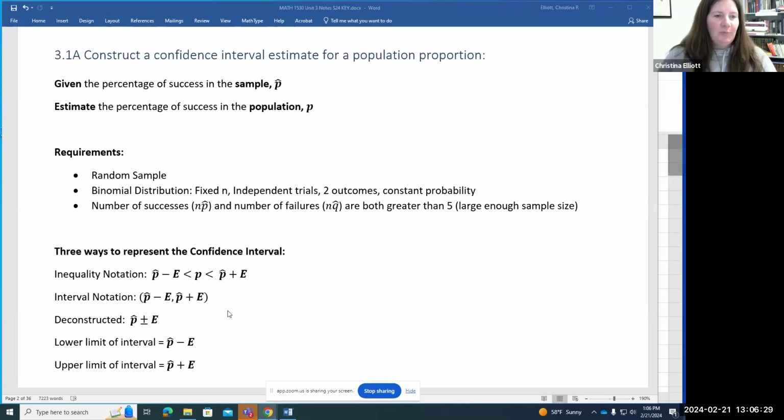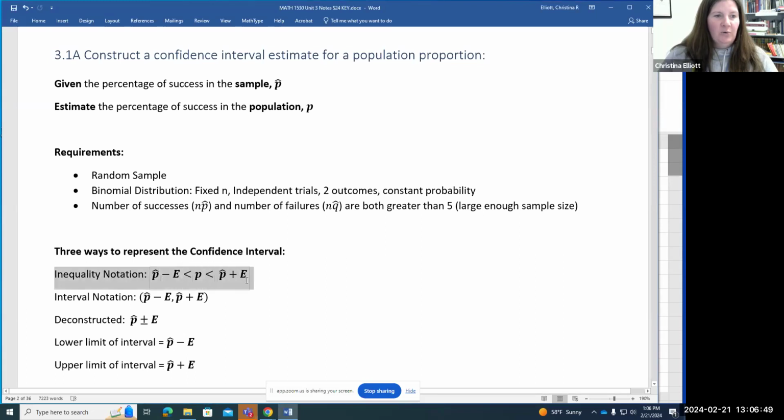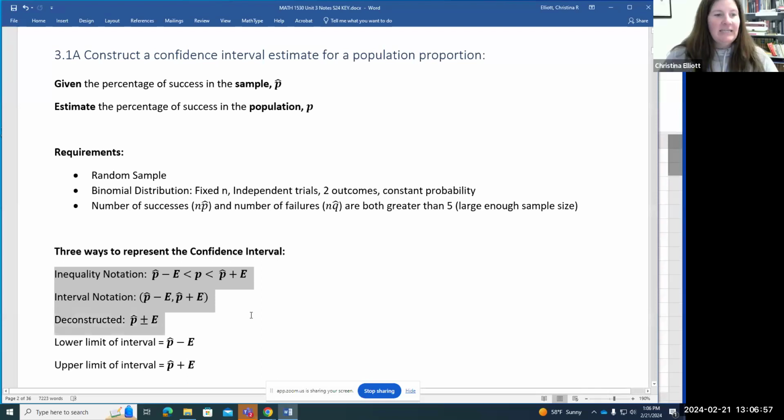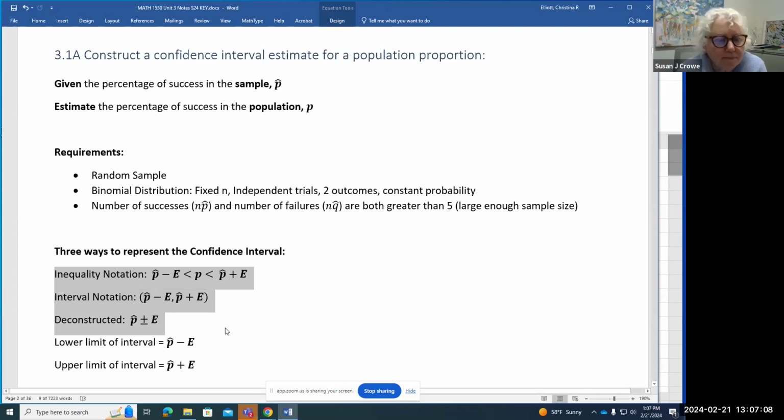For a proportion confidence interval, our lower limit is the sample proportion minus the margin of error, and the upper limit is the sample proportion plus the margin of error. Usually I'm going to write that as an inequality, or as an interval with parentheses. But we could also do the deconstructed way of writing it. So when we get our first one, do we have it written all three ways? I only have it written the first two ways. That'll work.